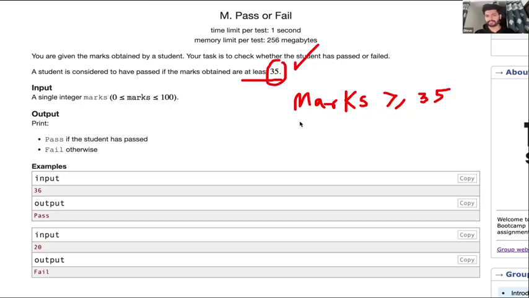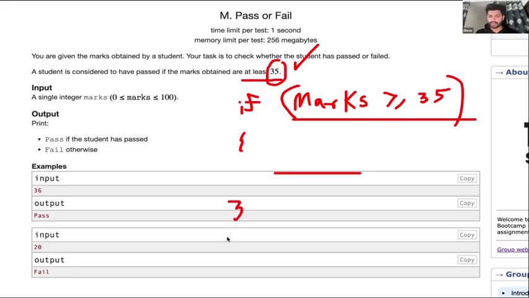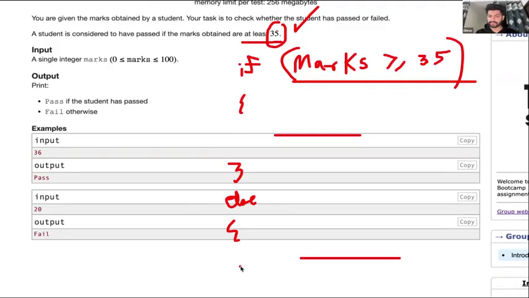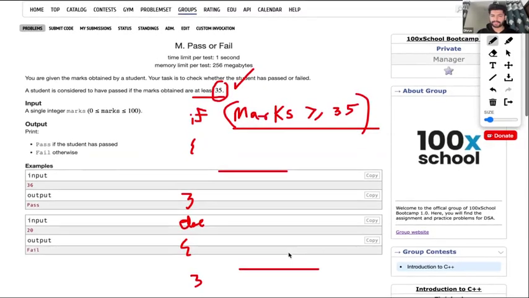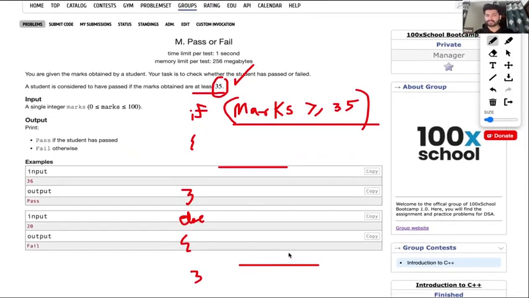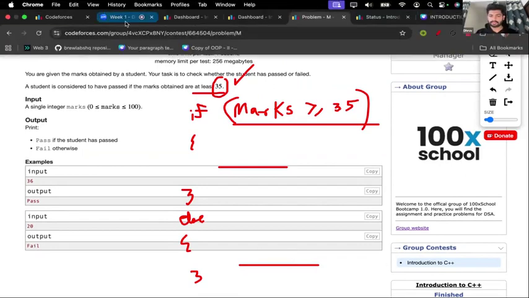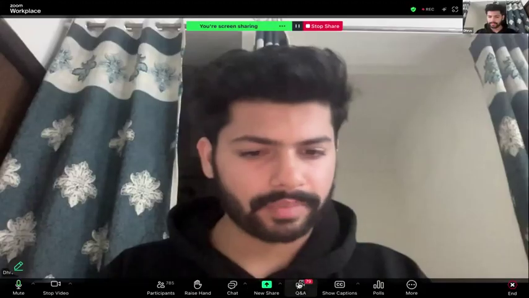So we just have to check this condition here. If marks are greater than or equal to 35, then the student has passed. Otherwise, the student has failed. Okay. Does this make sense to everyone? A very similar kind of question. Nothing complex.